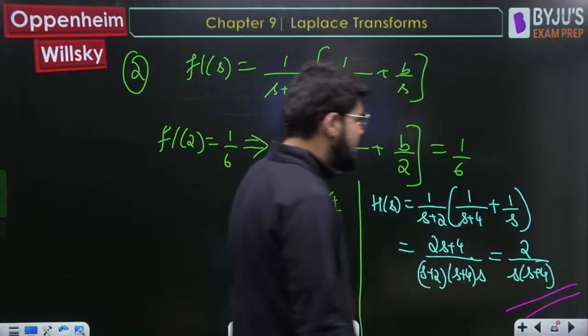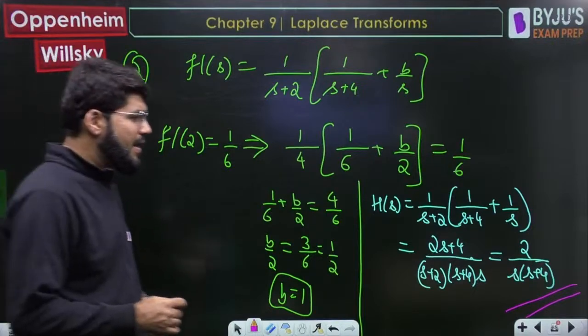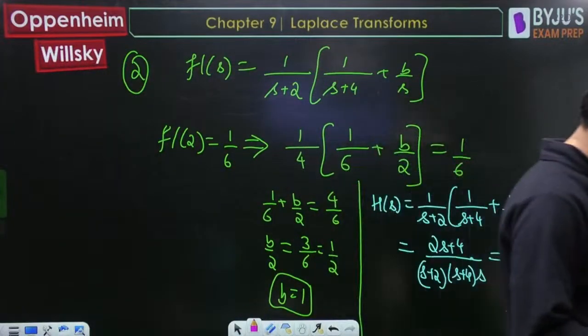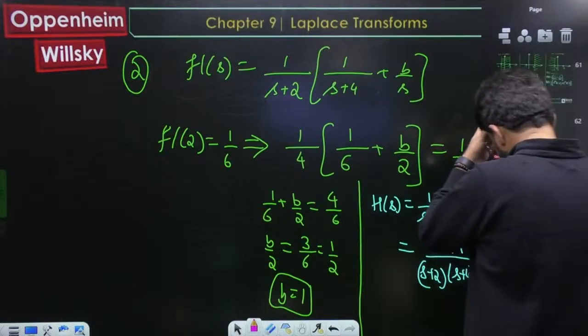What is the complete system transfer function? 2 by s plus 4. That's what it is.